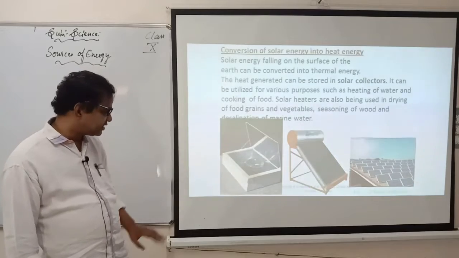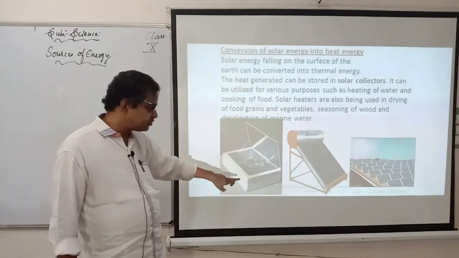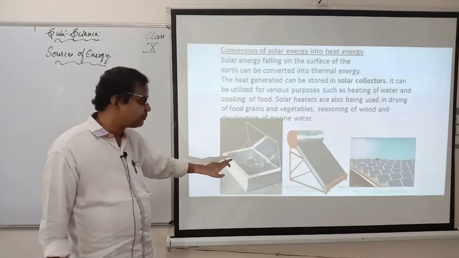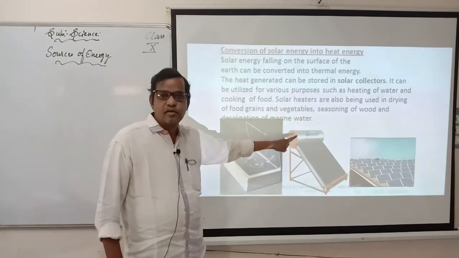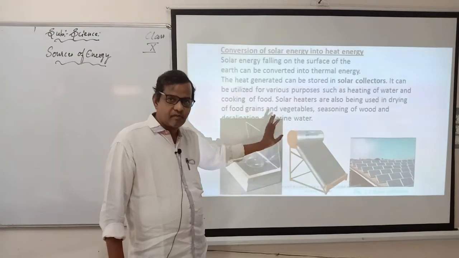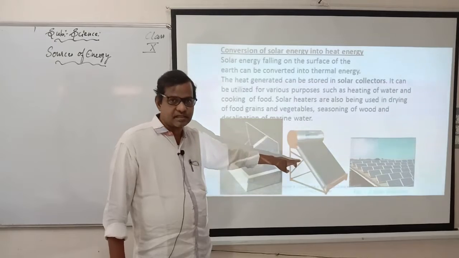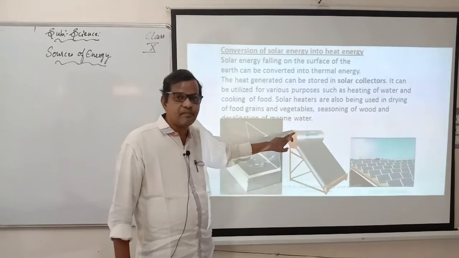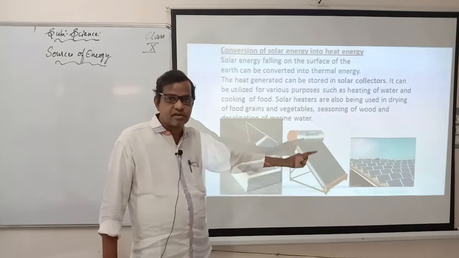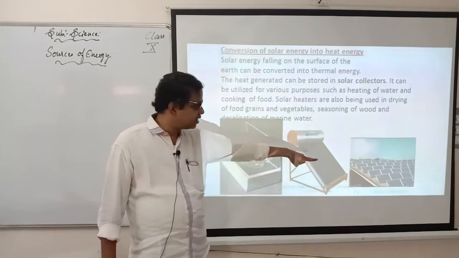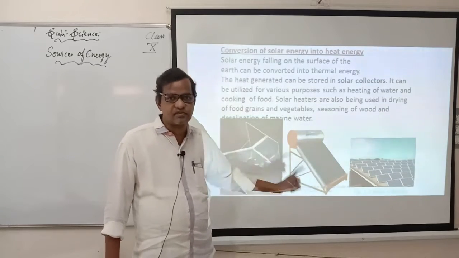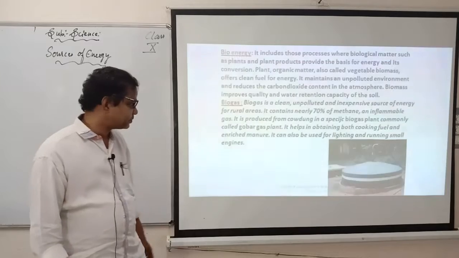And again we have another example here. We can see the same solar energy we use for heat energy to cook anything inside here, and here solar energy to get hot water. If you want hot water, we'll go with solar panels here. That is, here solar energy is converted into heat energy. There we have solar panels where solar energy is converted into light energy, meaning from there you are getting light or electricity. Those are the examples where conversion of energy takes place from one form to another form.